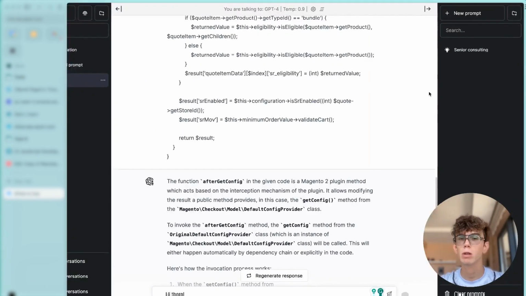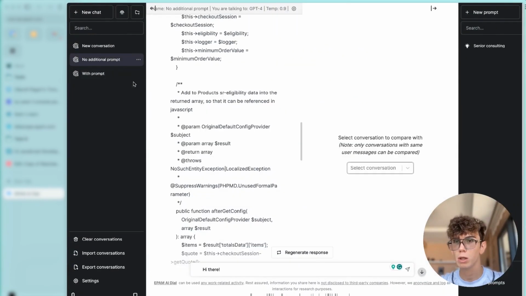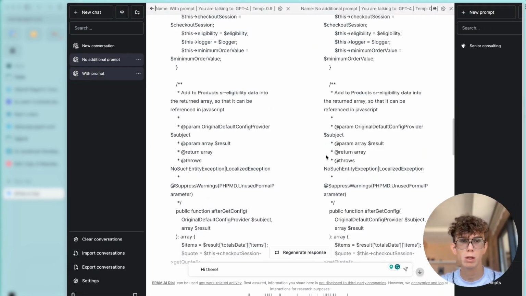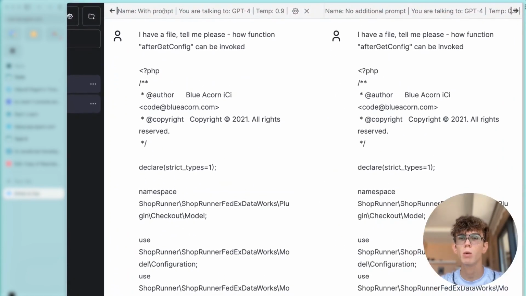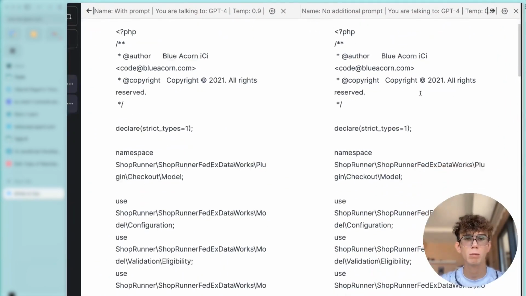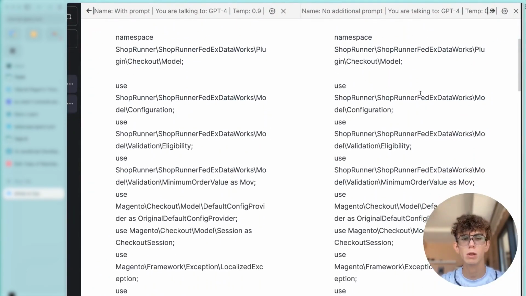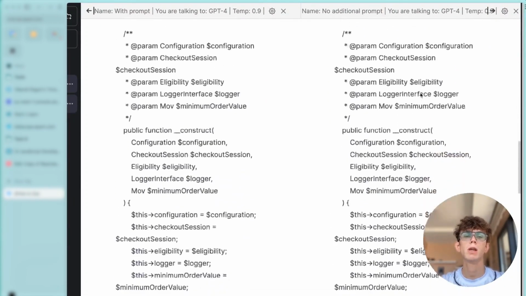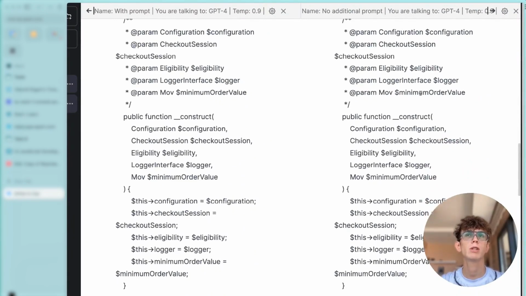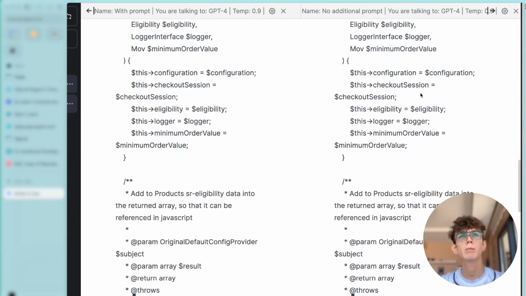Let's compare usage with prompt and without prompt. I'm adding that comparison here. On the left side, you can see the one with our prompt and on the right, without the prompt. The questions or requests from my side were the same, but the responses from ChatGPT have a bit of difference.